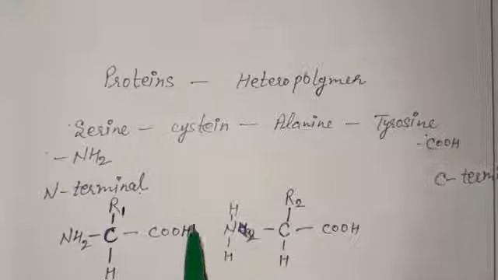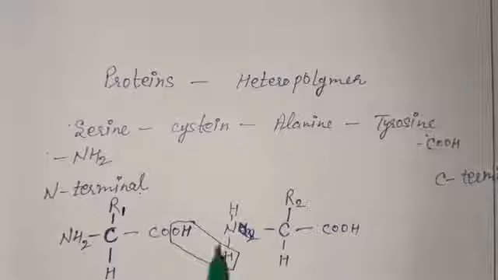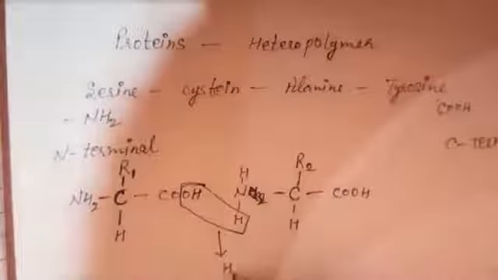Now what will happen, this OH from here and this H from here will make water, and a water molecule will be released here. So the water molecule will be released like this, and this bond, which is called the CONH or peptide bond, will be formed like this.